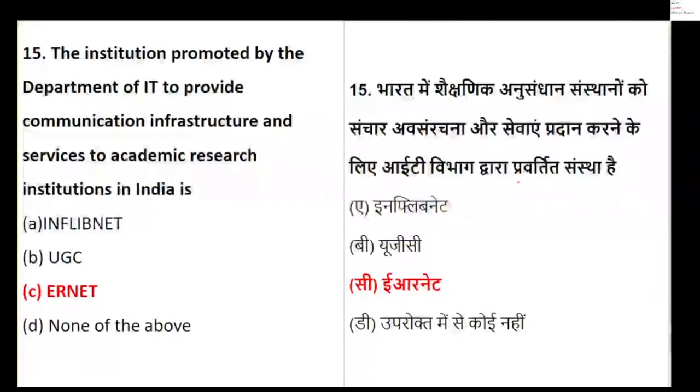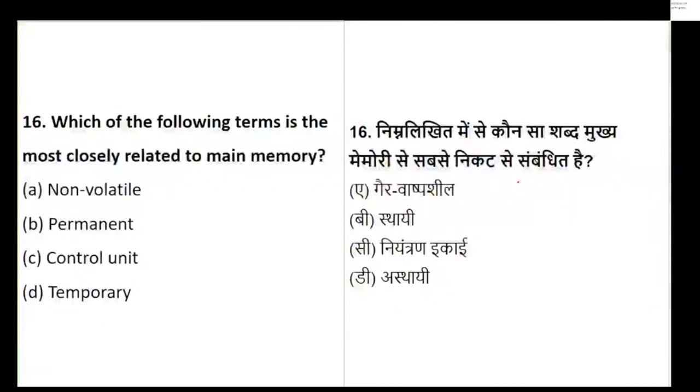So make sure. What I'm going to do in the coming days, in the second cycle, is take your previous year question papers, especially emphasizing the 2021 and 2022 papers. Okay, so yes, let's go to the next question.